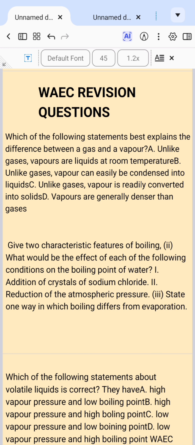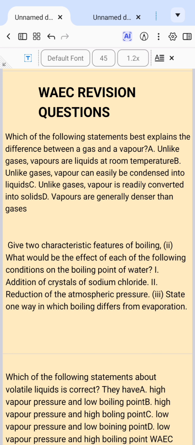For option D, it is not true. Vapors are less dense than gases. Some gases are denser than vapor because vapor is lighter than the liquid where it's coming from. Also, unlike gases, that's option C, vapor is readily converted into solid. That is not true. Vapor can only be converted into liquids.